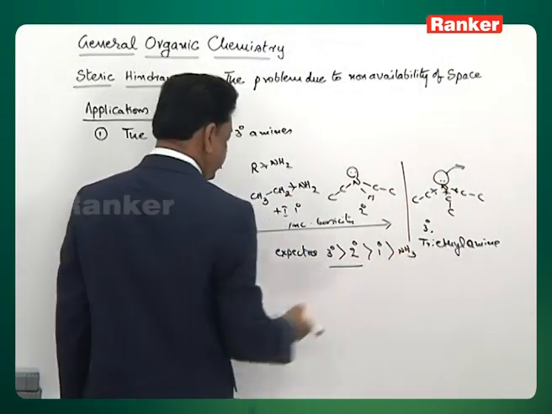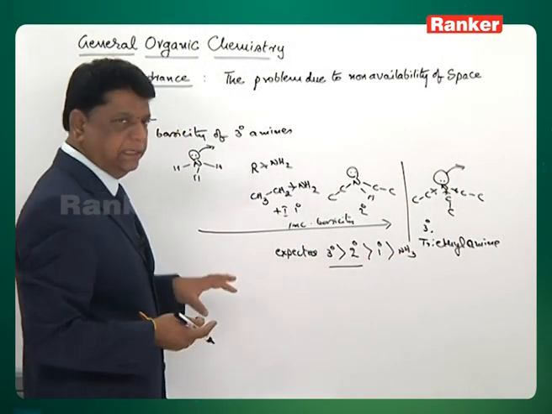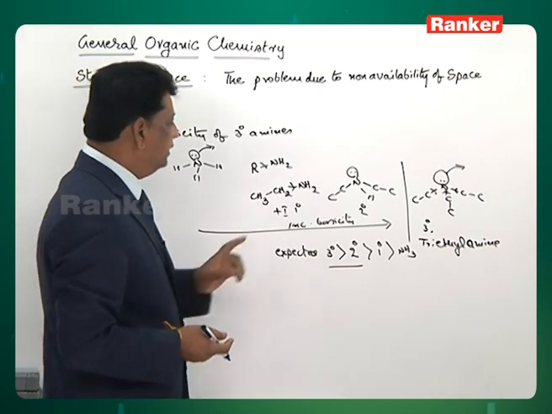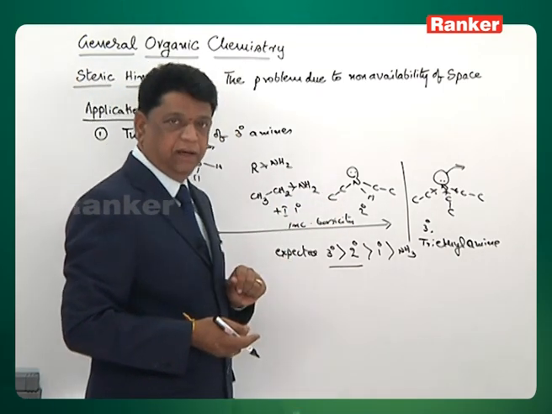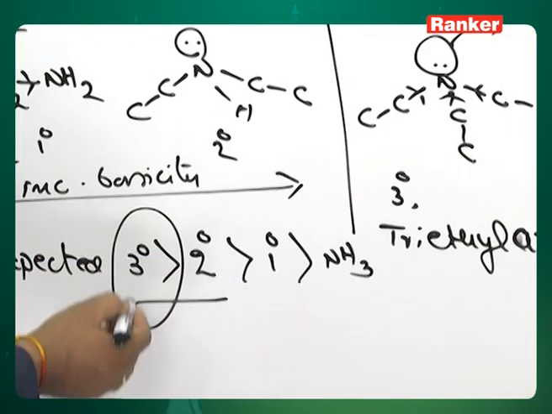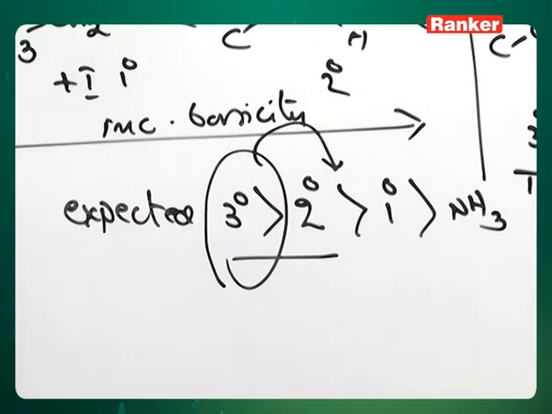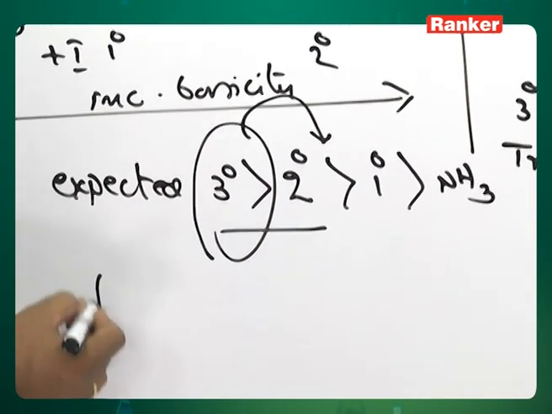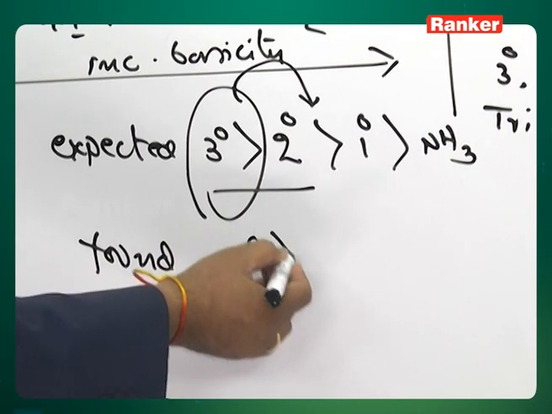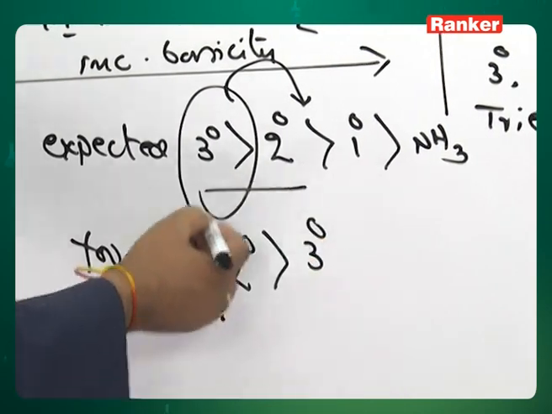But in this particular case, when R is ethyl, it is found that the 3 degree is less basic than the 2 degree. So what is found is not what was expected.